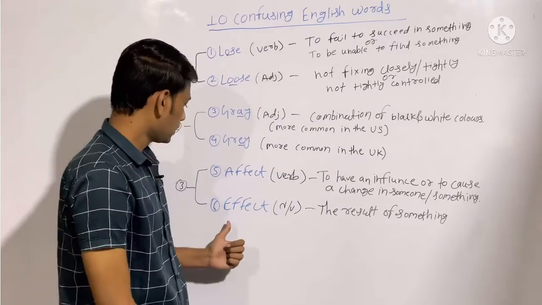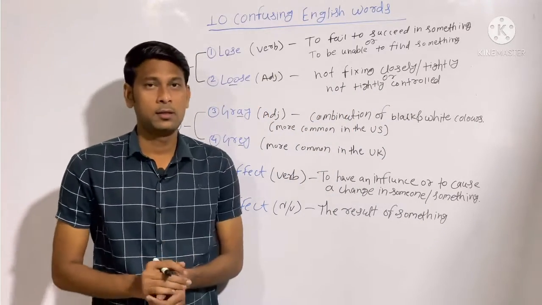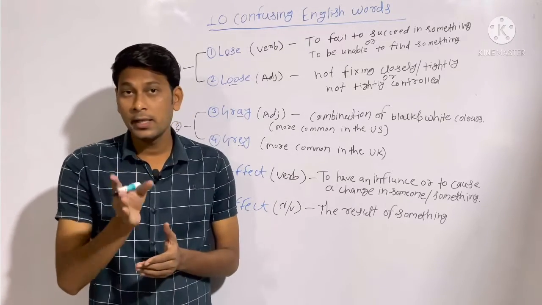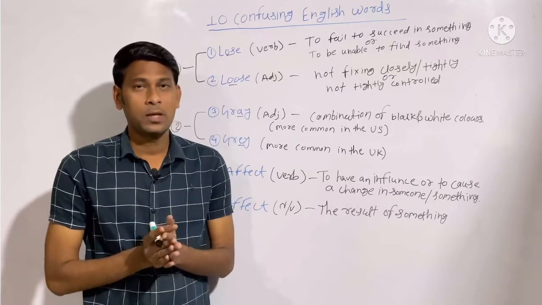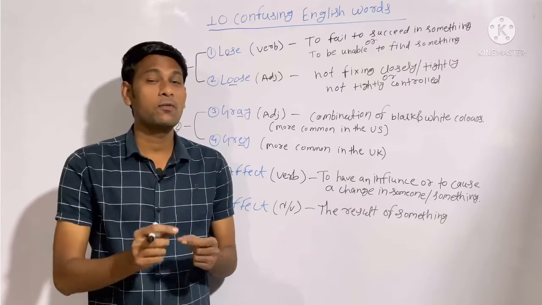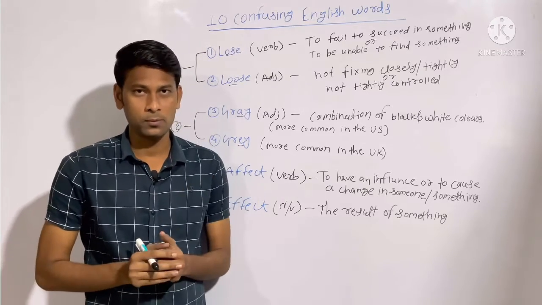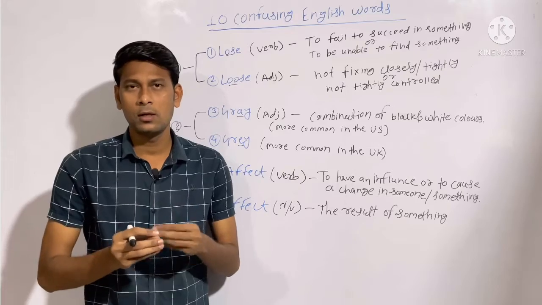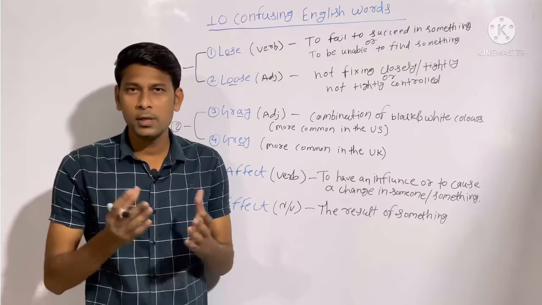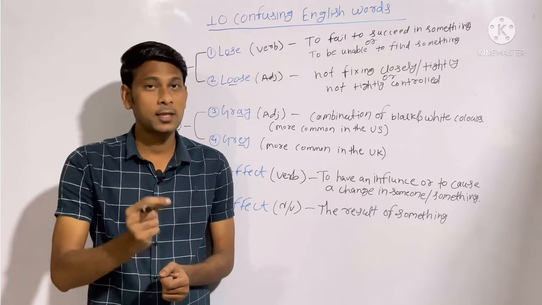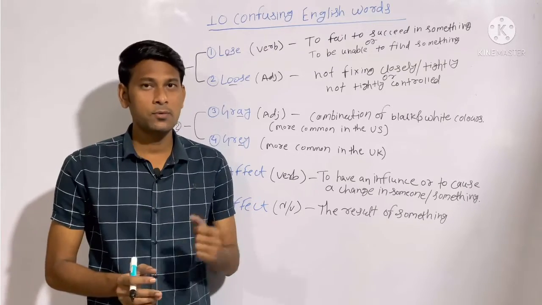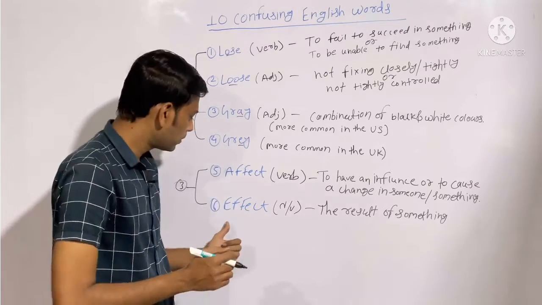Okay, so effect. Example, like I told you, excessive consumption of alcohol is affecting his health. So you can say his serious health issue is the effect of excessive consumption of alcohol. It means that person consumed alcohol in more quantity, which is why it created some health issues for him. So you can say his serious health issue is the result, or the effect, of excessive consumption of alcohol. This is how you use the word effect.